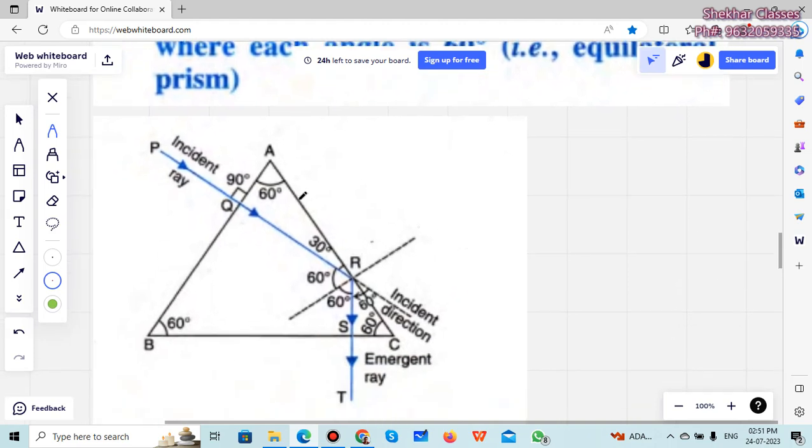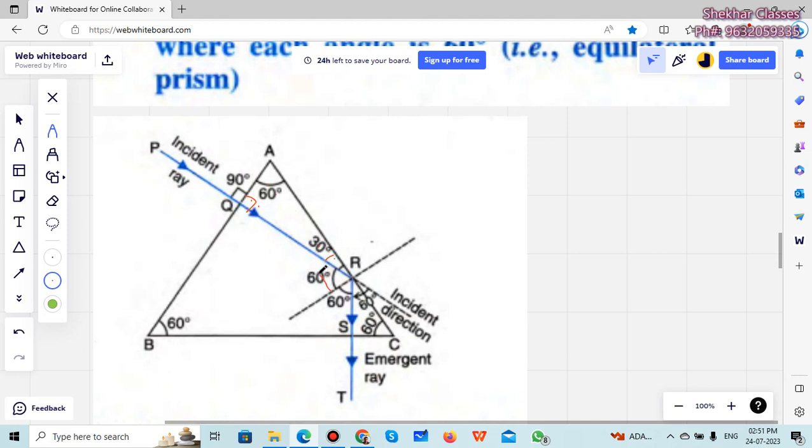See, you have an equilateral prism here, 60, 60, 60. If you have an incident ray coming at 90 degrees, it will go straight. We know that it is undeviated. Now if this is 90 degrees here, what is this? This angle is 30, because 90 plus 60 plus 30 will make 180 degrees in this triangle. The sum of all the angles should not be more than 180 or less than 180, it should be equal to 180. So this is how we get this. This is 90, this is 60, this must be 30.